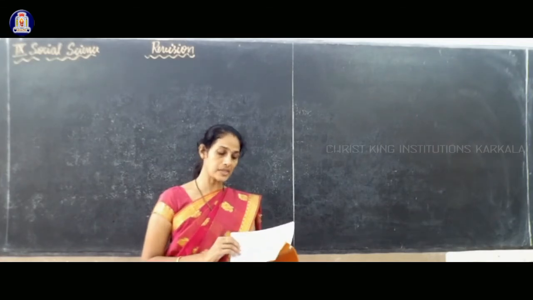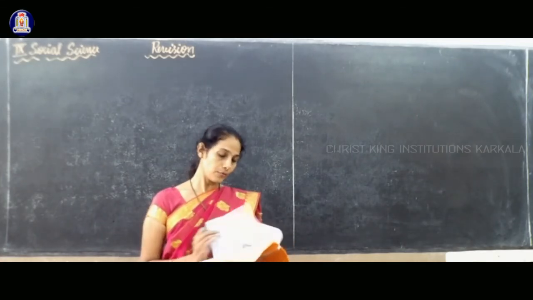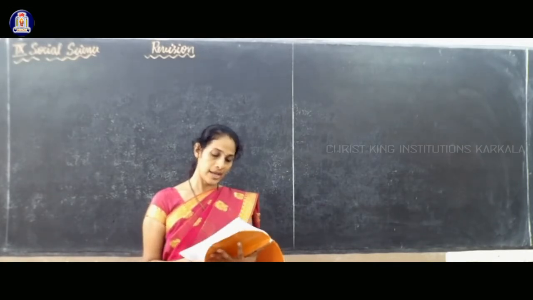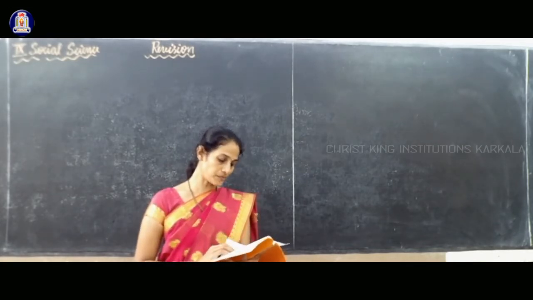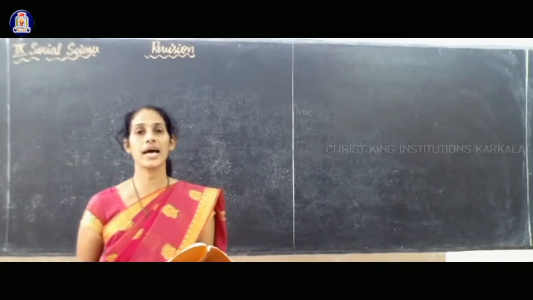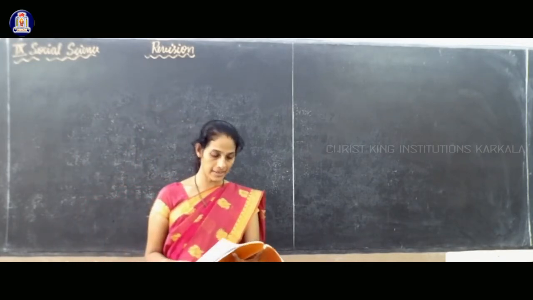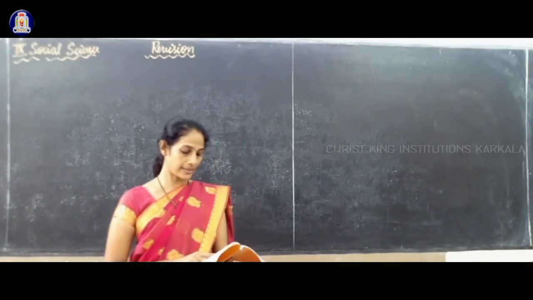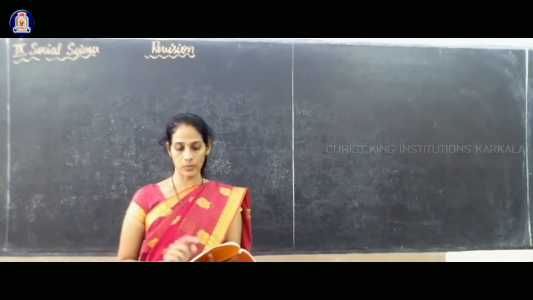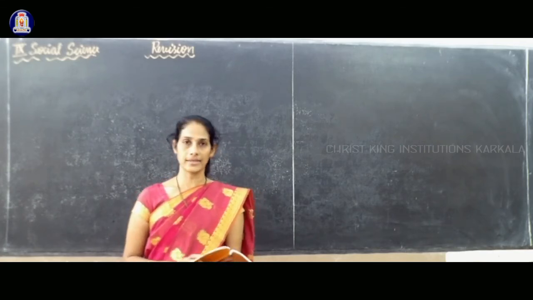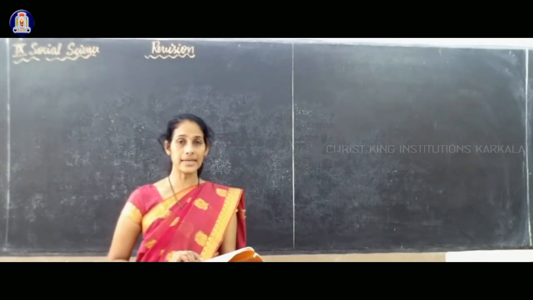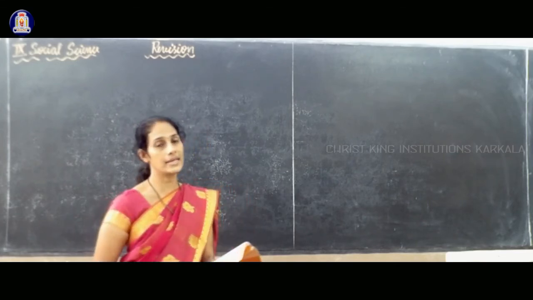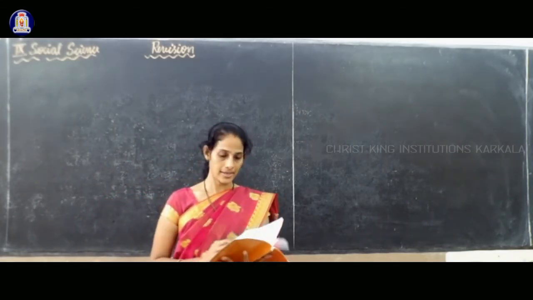Agriculture, food crops and commercial crops are deleted. The topics are deleted for this academic year. Only the land utilization and pattern of land utilization in Karnataka, only that much is there for your study. So remember, page number 112 and page number 113. Remaining pages are deleted for this academic year.